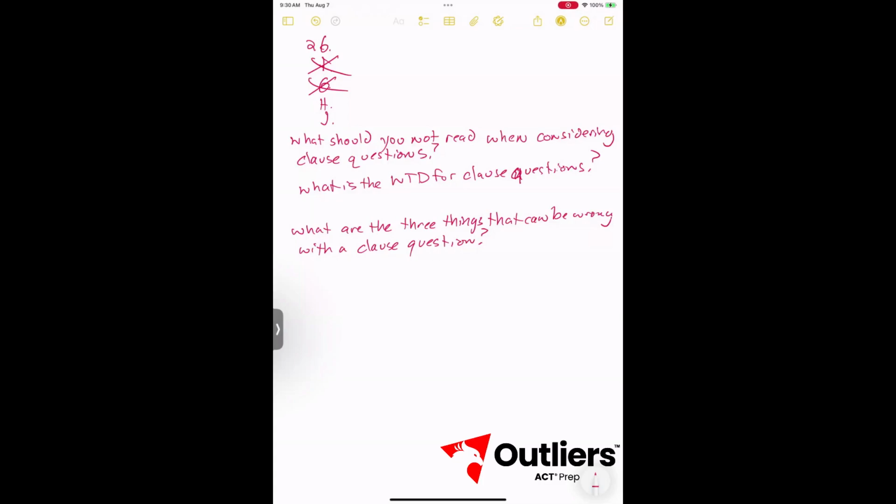Now let's look at answer H. They added a verb before the comma sandwich here in answer H. And a lot of you aren't going to choose it because you're still reading the comma sandwich, and it's going to make it sound wrong when you do that. But let's read it without the comma sandwich. So we know the first part is a dependent clause. That's not going to change.